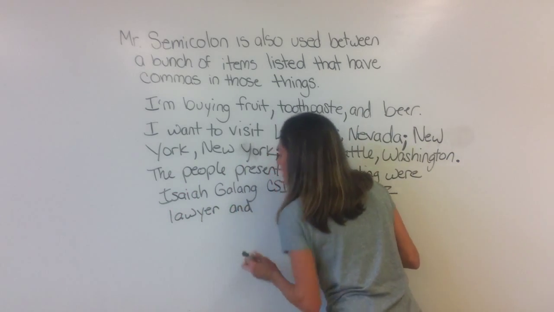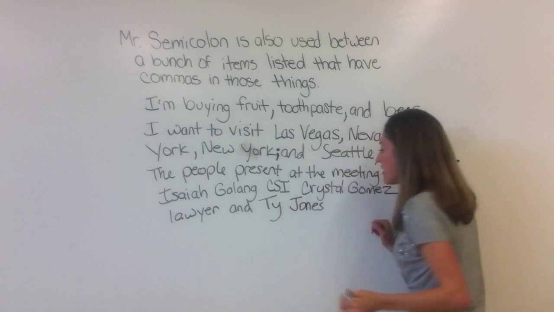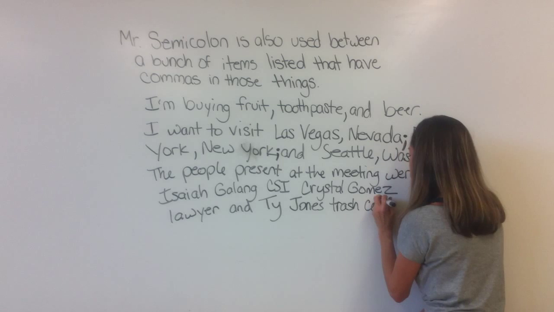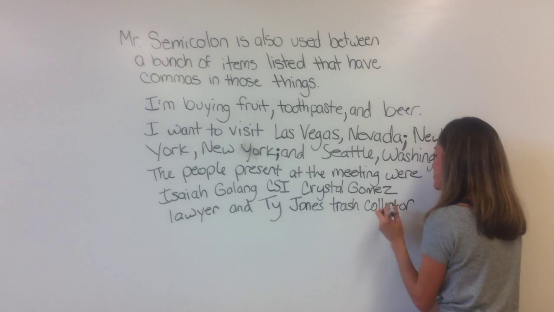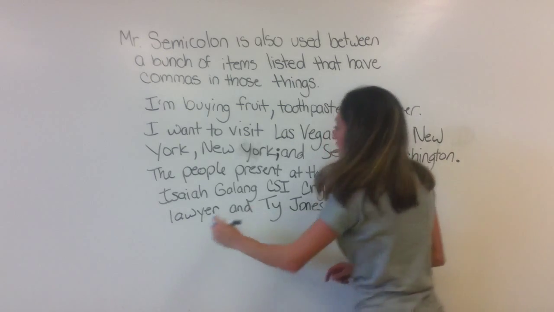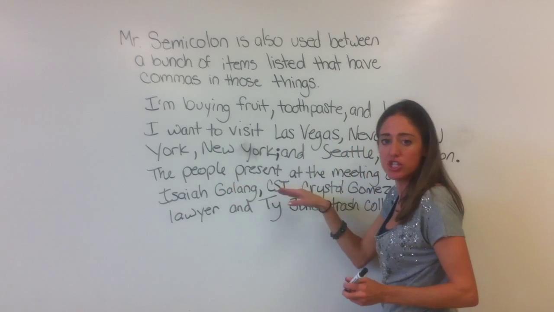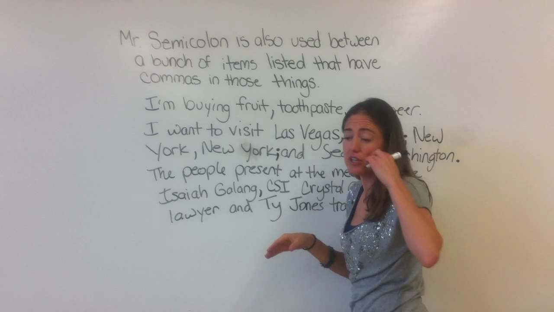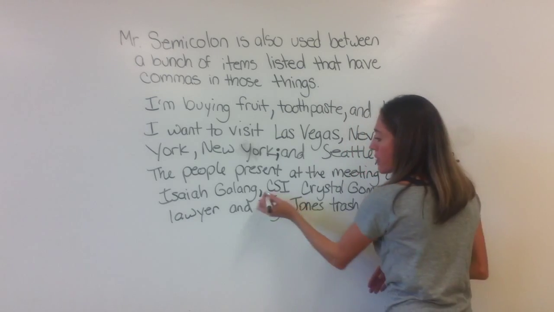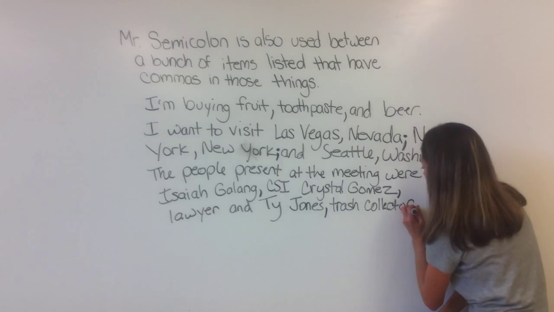Okay, even though they have a different title, we're just gonna say lawyer. And Ty Jones, and we'll just call him trash collector. Let's say Ty Jones' job is a trash collector. That's what he does in life. Okay, he's a sanitation engineer. The people present at the meeting were Isaiah Galang. We know between person and job title, just like you put a comma after a person's name before MD. So-and-so, comma, MD. So-and-so, comma, CSI. Crystal Gomez, comma, lawyer. And Ty Jones, comma, trash collector.